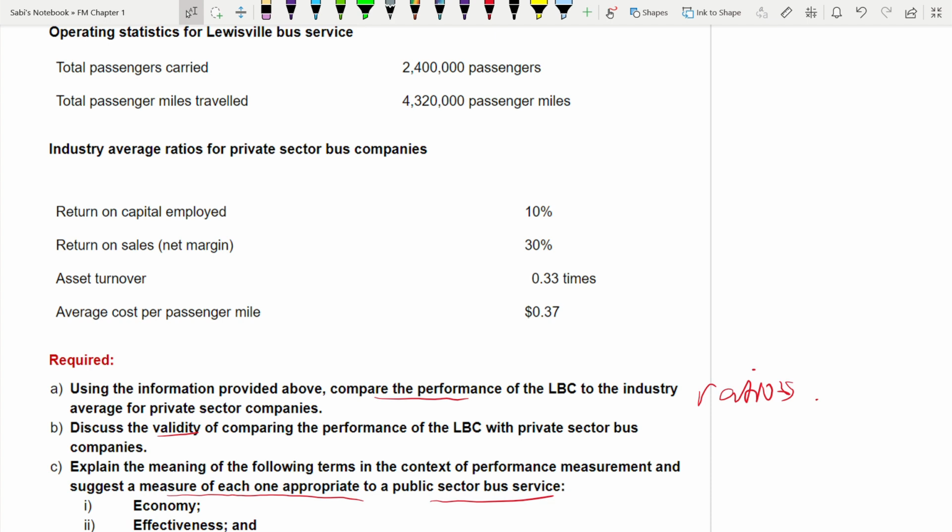Now tell me, we know we have to complete ratios, but what are the ratios? You have to be smart enough to choose the right ratios. Why?